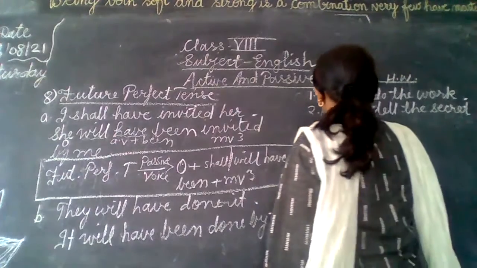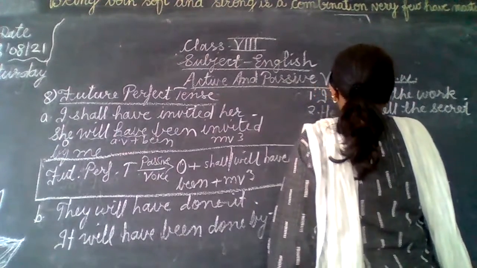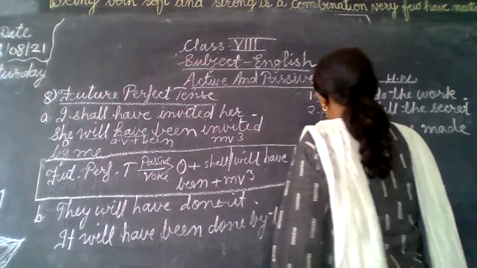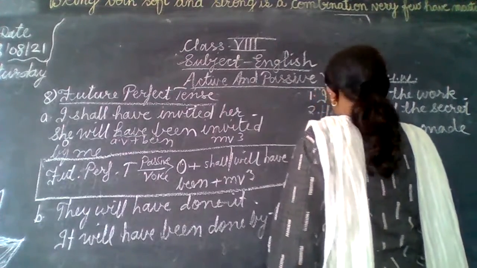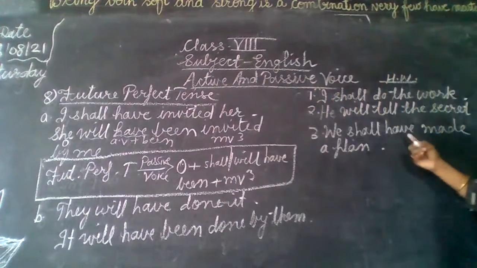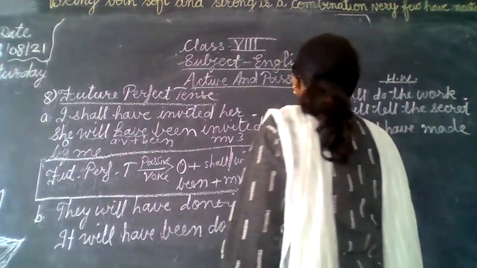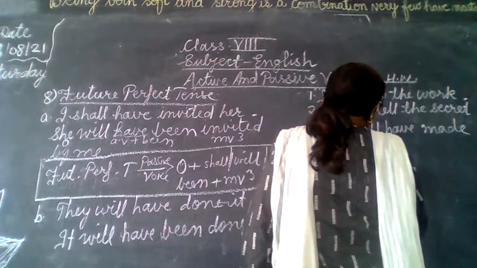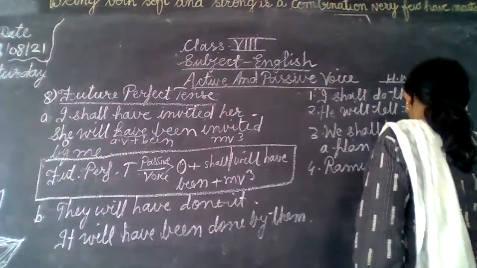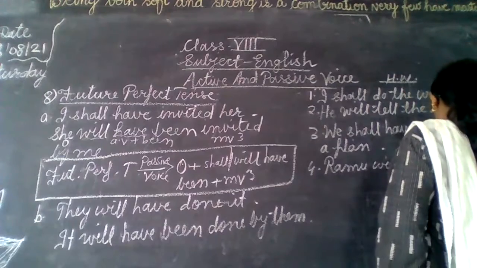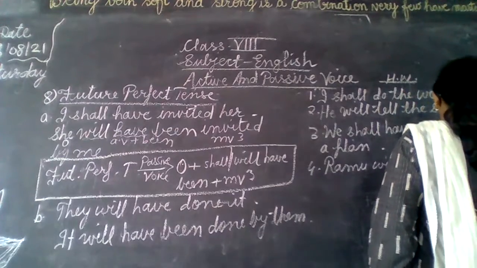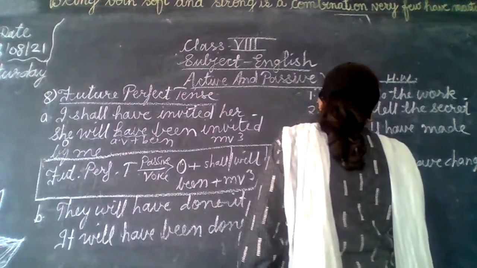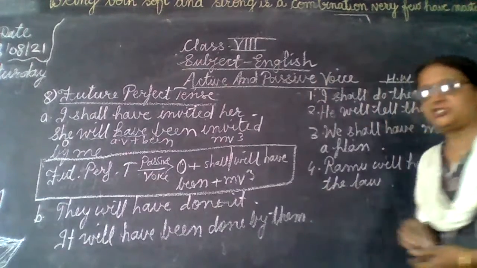Now, we shall have made a plan. That is future perfect tense. Then the next one: Ramu will have changed the law.